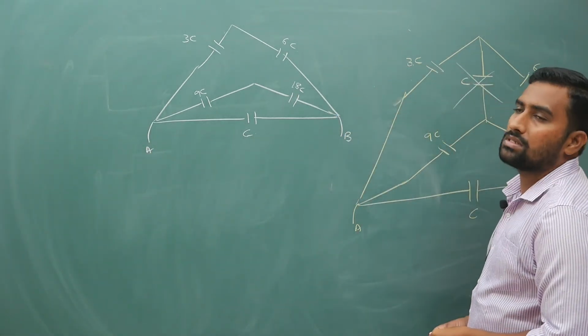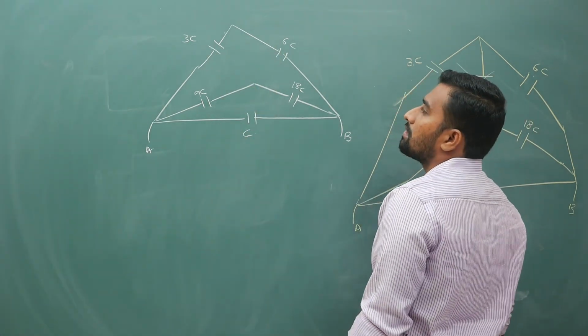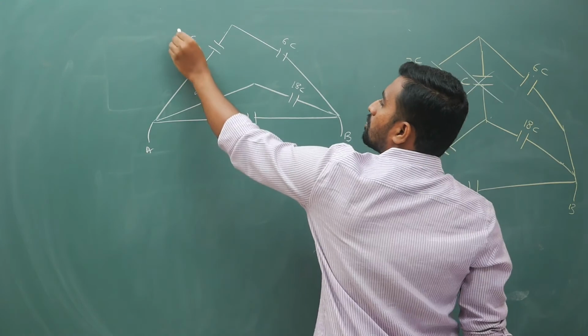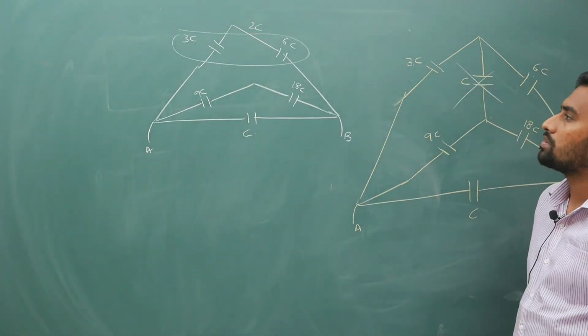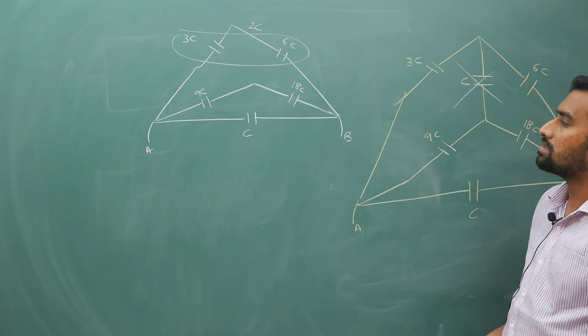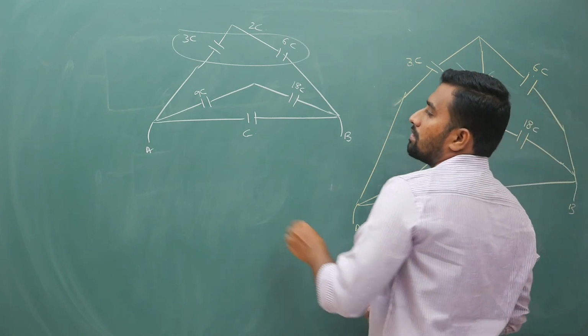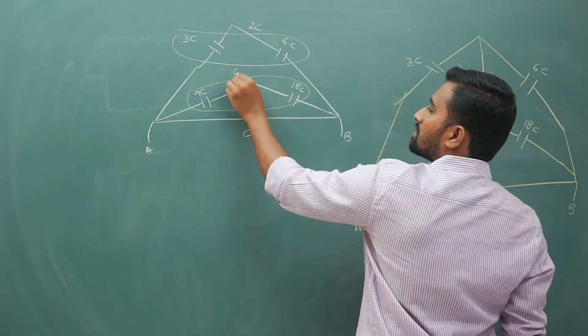Now these two are in series, so 3 into 6, 18 by 3 plus 6, 9, so that will give you 2C. So 6 3s are 18, 18 by 9 is 2. Next, this middle one is 18 into 9 by 18 plus 9, so this will give you 6C.